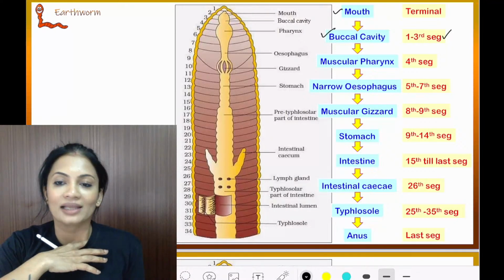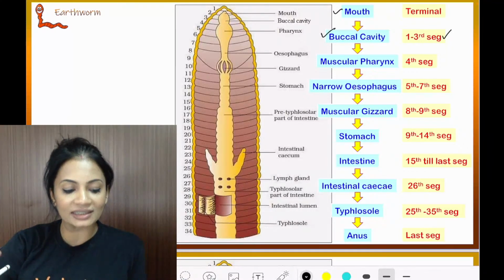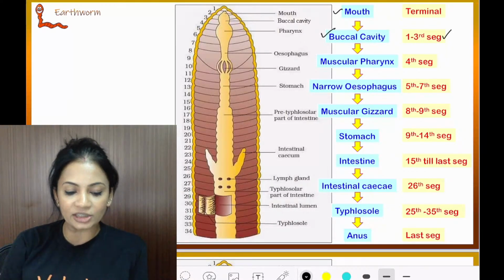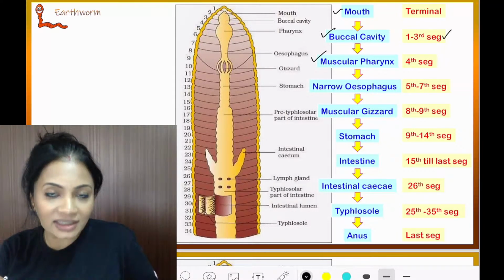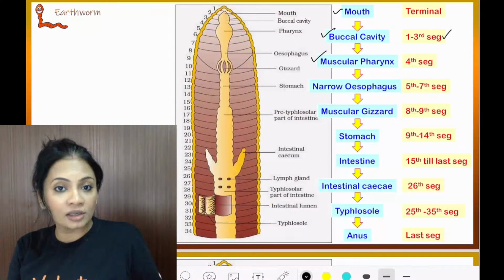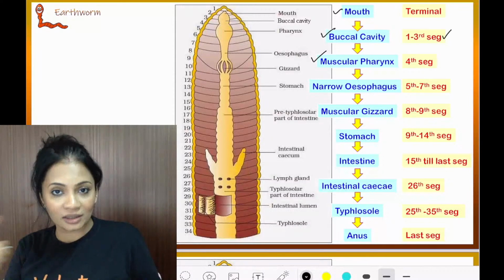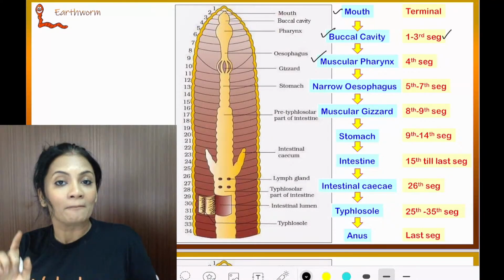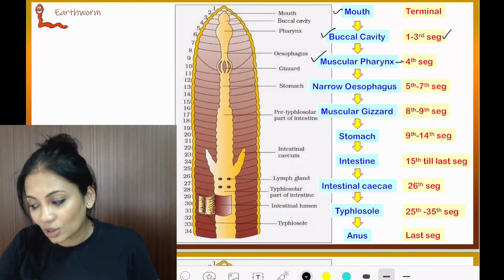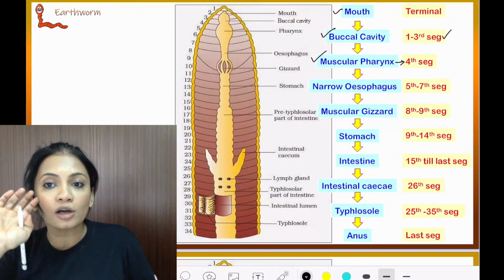Alright. Then the buccal cavity leads to a muscular pharynx. Now, why is this pharynx muscular? When we learn about certain of the excretory systems, you will understand why the pharynx is muscular. This muscular pharynx is located on segment number 4.